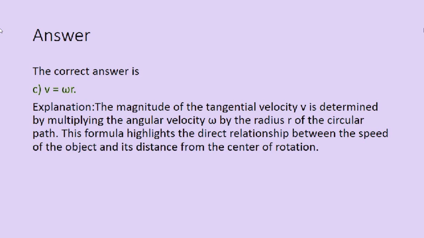Explanation: the magnitude of the tangential velocity v is determined by multiplying the angular velocity omega by the radius r of the circular path. This formula highlights the direct relationship between the speed of the object and its distance from the center of rotation. All the quantities are vector.